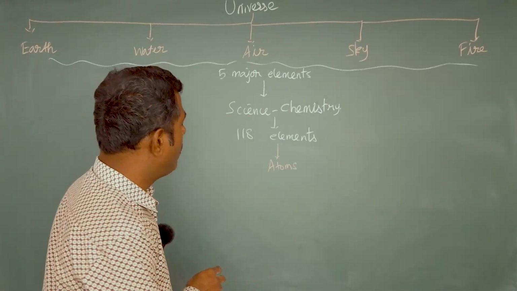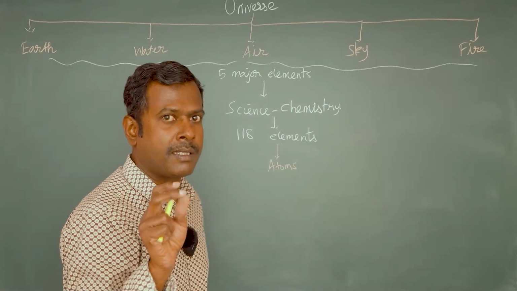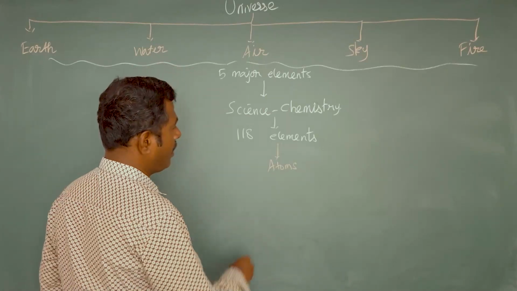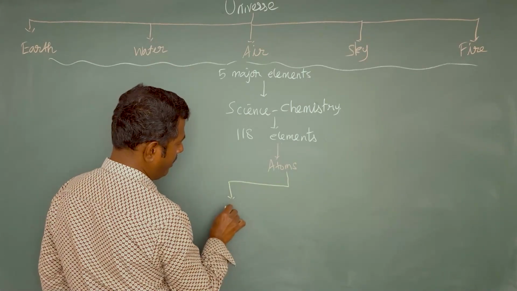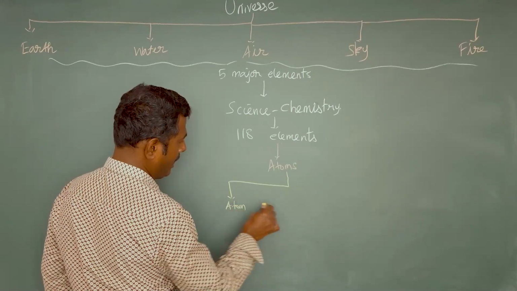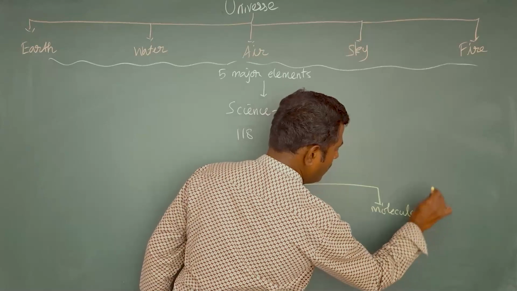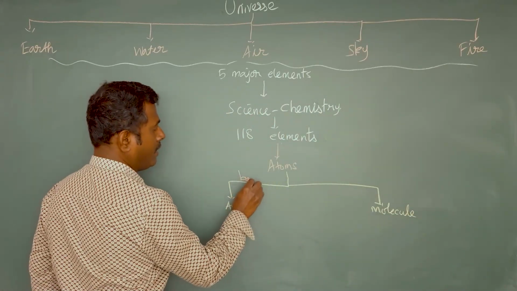Now, based on the number of atoms present per reacting particle, we can call the reacting particle either an atom or a molecule.